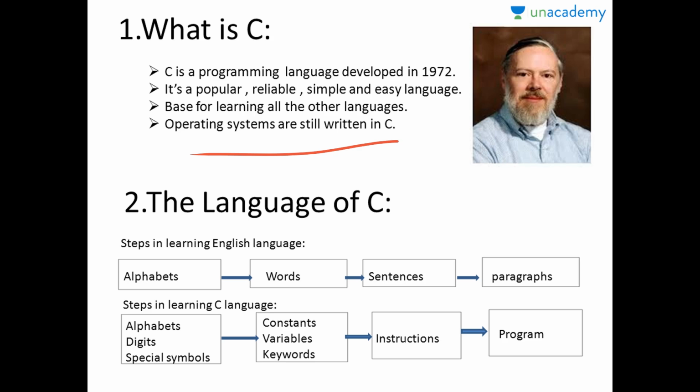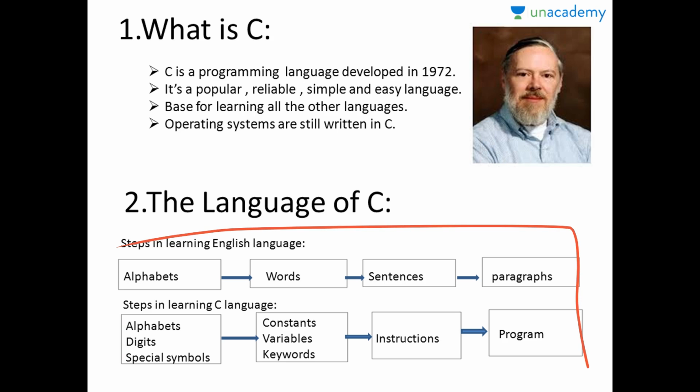Now I'll tell you the second topic, the language of C. Before I tell you what the language of exactly C is, let me first give you a small example of learning any other language. If you take, for example, English as a language, if you have to learn English, you have to first know alphabets, then group them and form a word. Group all the words, then form sentences. Group all the sentences and then form paragraphs. This pictorial representation I gave you here shows exactly whatever I said. The same thing happens in case of C language.